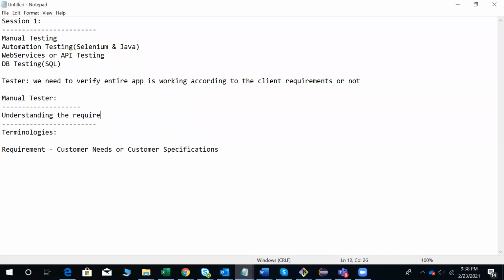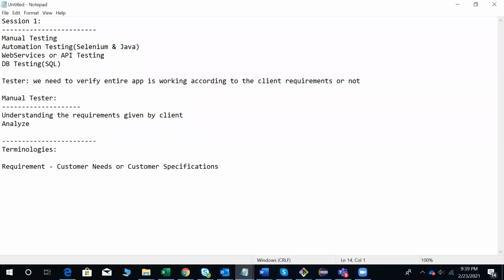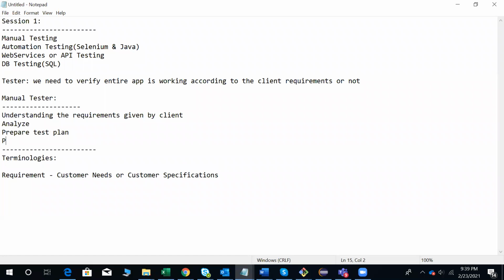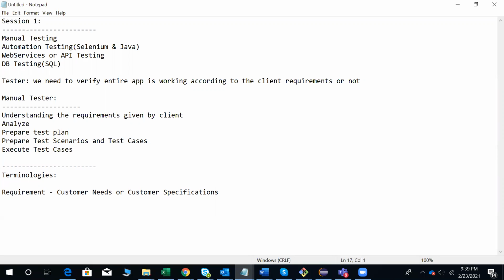Understanding the requirements given by the client, analyzing those requirements, preparing the test plan, preparing test scenarios and test cases, executing test cases, analyzing results,